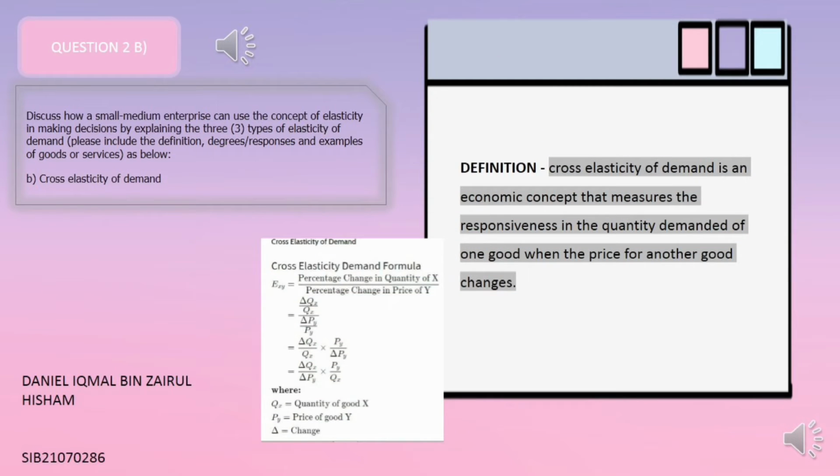Hi, my name is Daniel Iqmal bin Zarul Hisham. Today I will present question 2b, cross-elasticity of demand. Definition: cross-elasticity of demand is an economic concept that measures the responsiveness in the quantity demanded of one good when the price for another good changes.